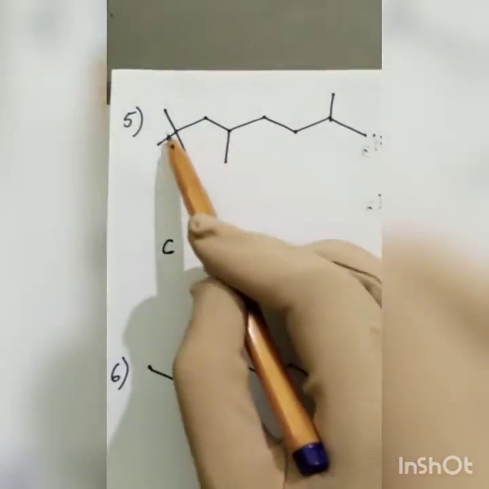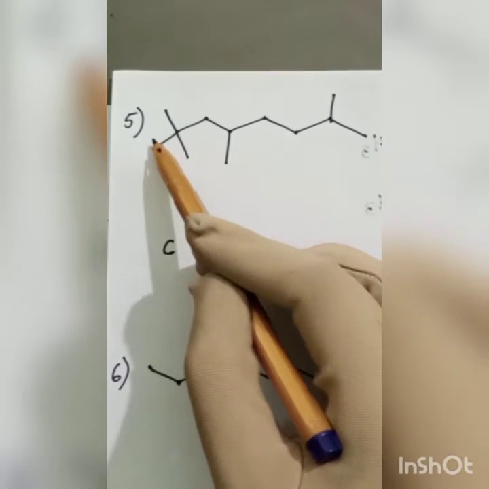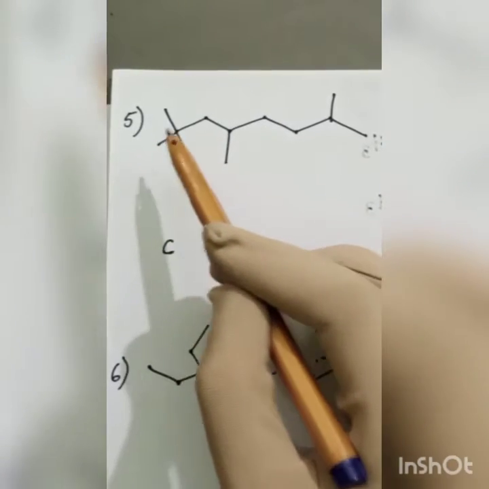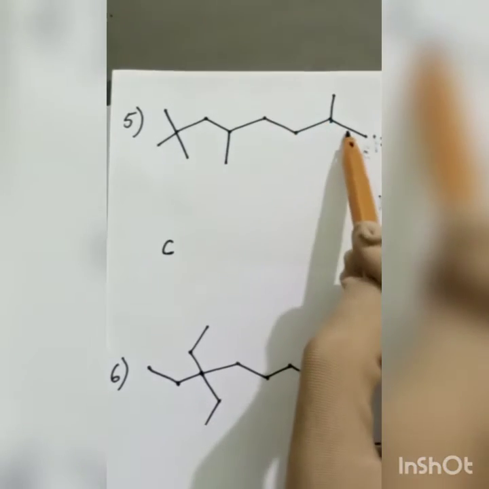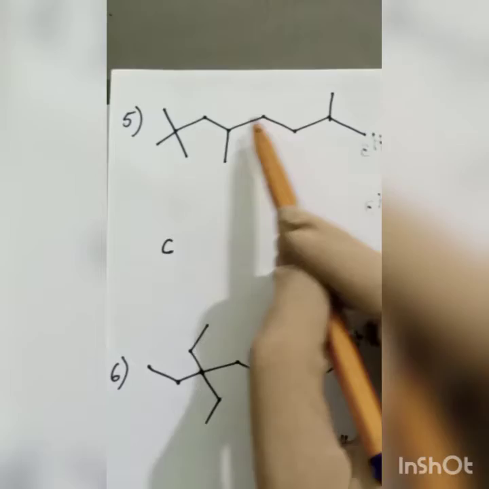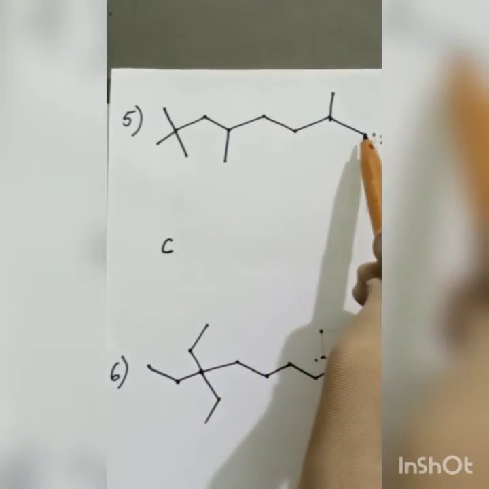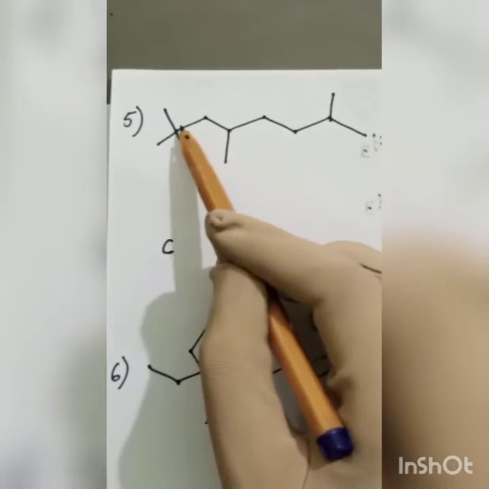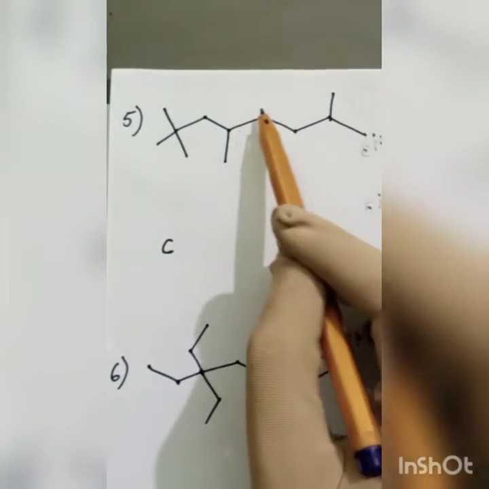So if I select this, I will have 8 carbons in my longest chain, and if I select this portion including this carbon, I will again have 8 carbons. If I select this portion, I will have 1 2 3 4 5 6. So obviously 6 will not be considerable because it is a lesser number as compared to 8. And if I involve this carbon, obviously again I will have 8 carbon atoms in my longest chain.